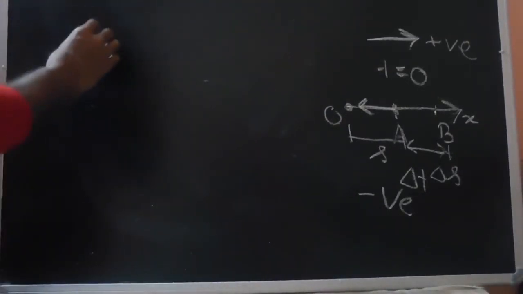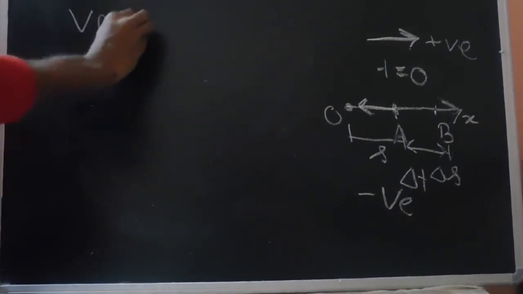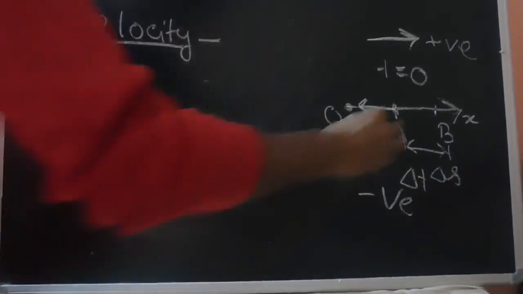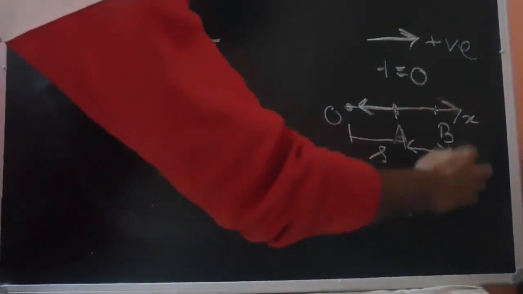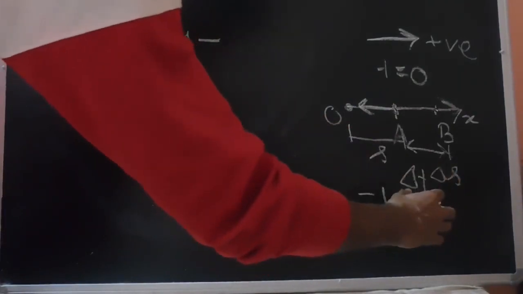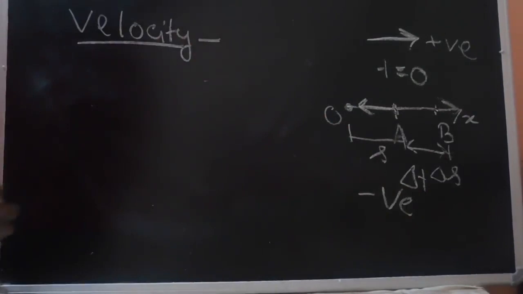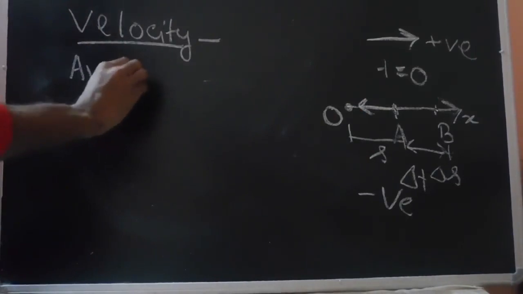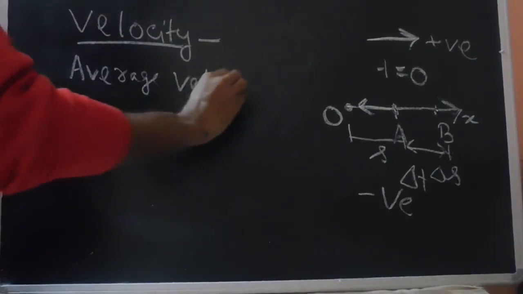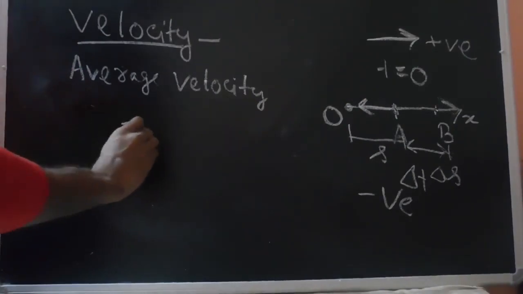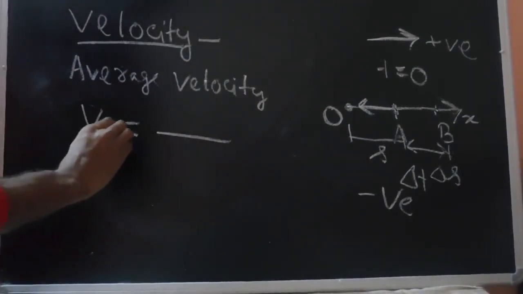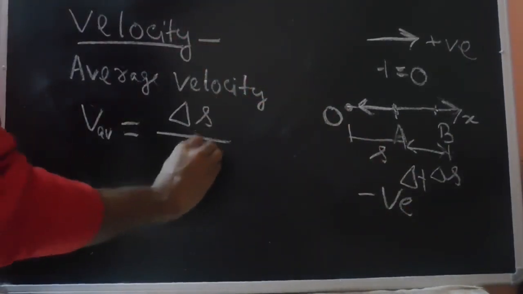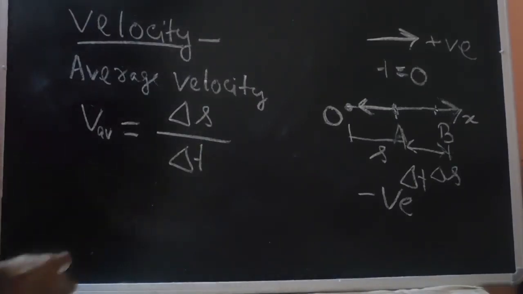Now let's see what we understand by velocity. Let's say the object has moved from point A to point B in a time delta t, and the distance covered by the object is delta S. The average velocity of the particle, V average, is given as the total displacement divided by the total time. So this delta S by delta t gives us the average velocity of the particle.